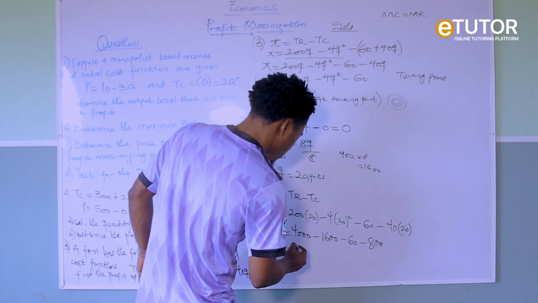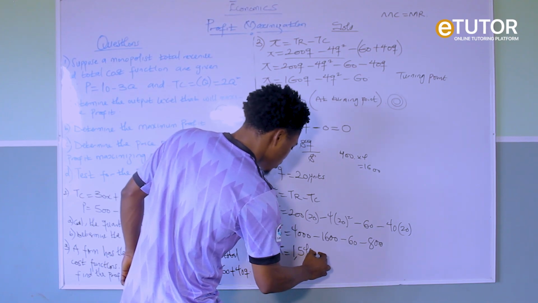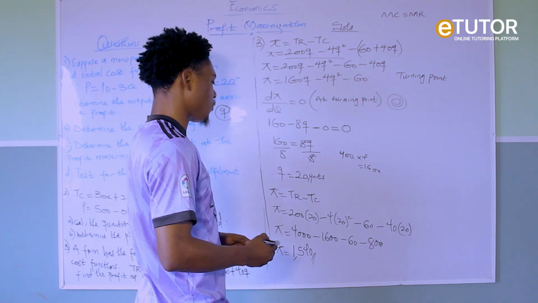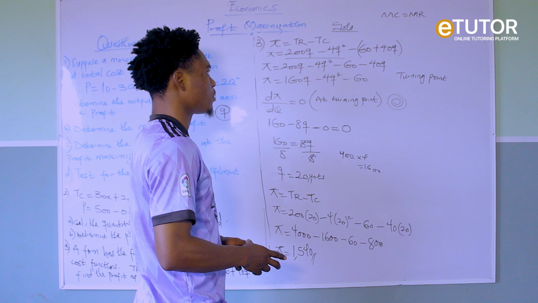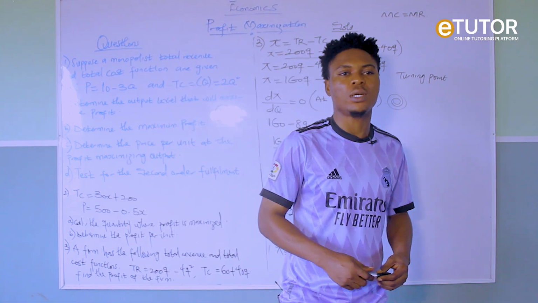So our profit is going to give us 1,540. So the value of our profit from this question is 1,540. This is the end of today's class. I hope you are able to learn something.